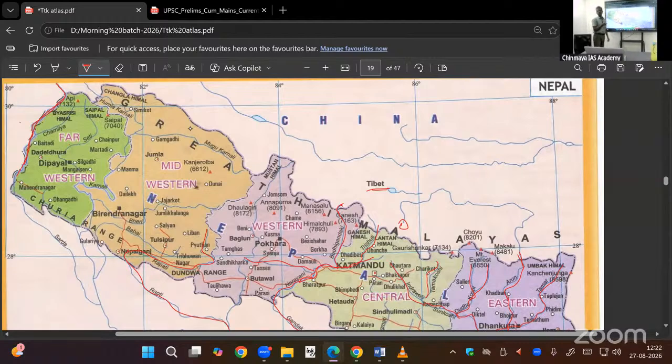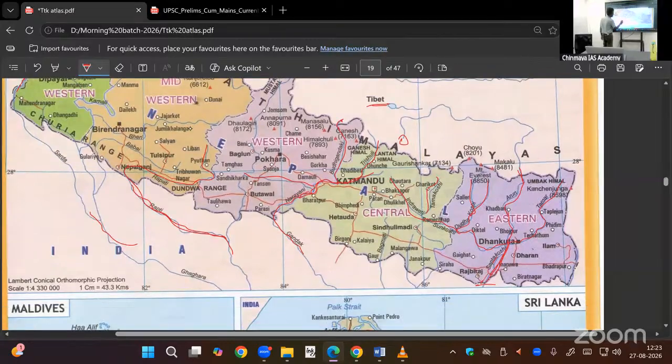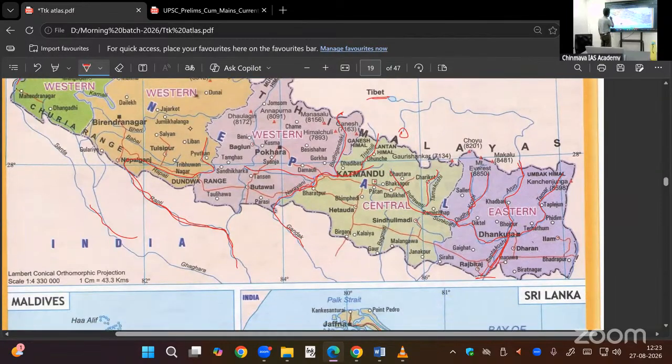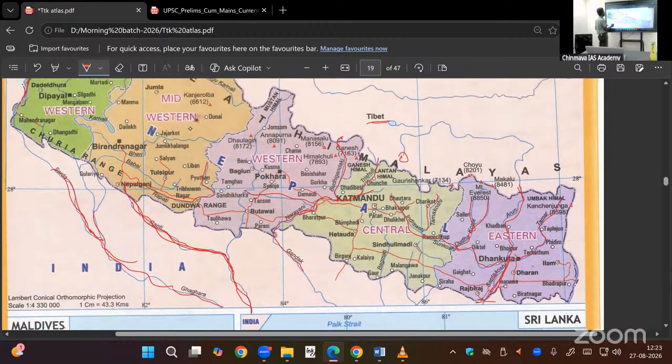In the Ganga River system, we have to complete this. Sharda River will be joined by the Rapti River. Not Sharda, Rapti is coming from here. It is joining with the Gagra River. Sharda will be joining with the Gagra River. Gagra is the major river.